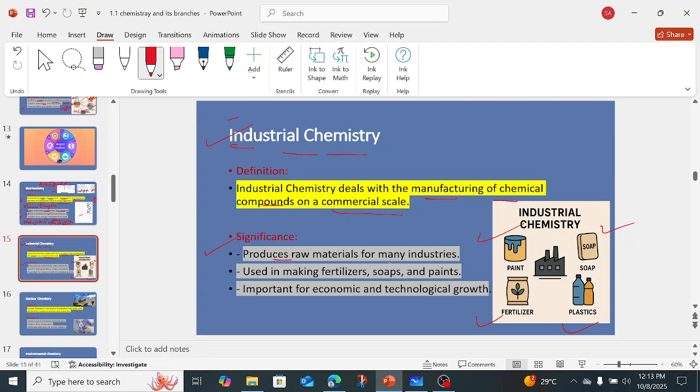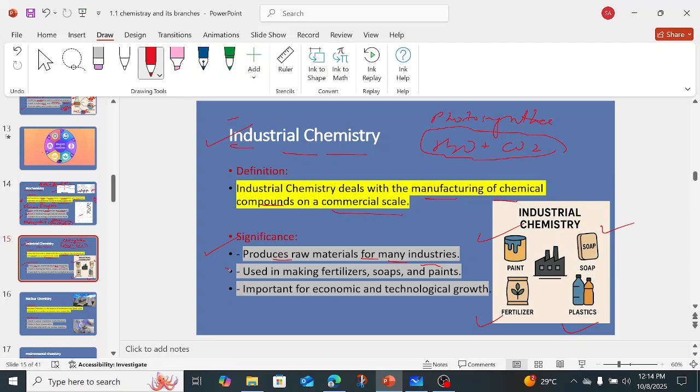It produces raw materials for many industries, right? Raw materials means the materials we require to prepare a final product. For example, to make glucose, like in photosynthesis, what do we require? The raw materials are H2O and carbon dioxide. So these would be the raw materials, right? So many raw materials are required for many industries.